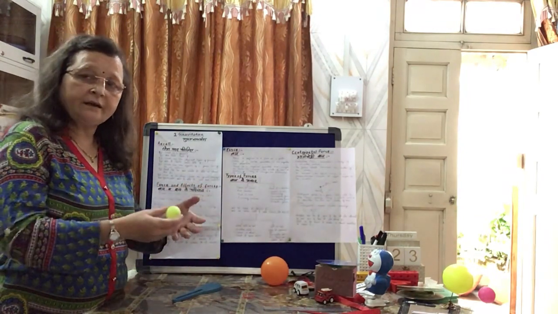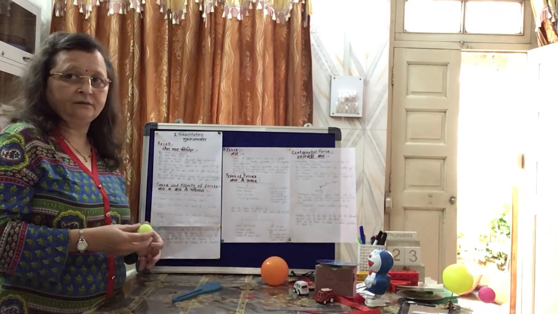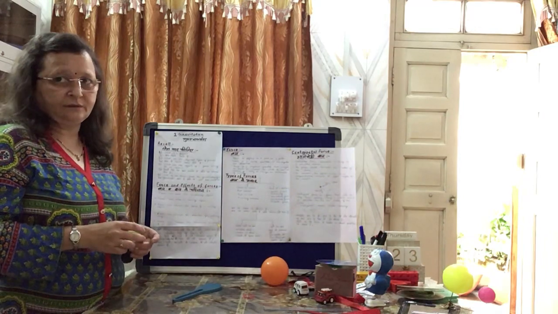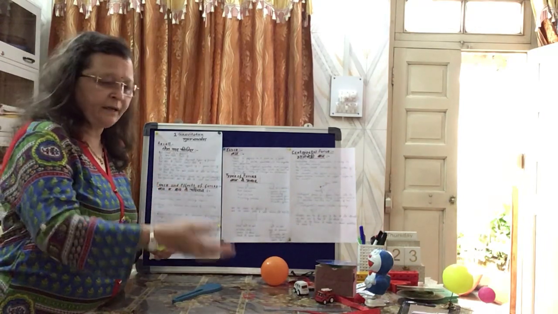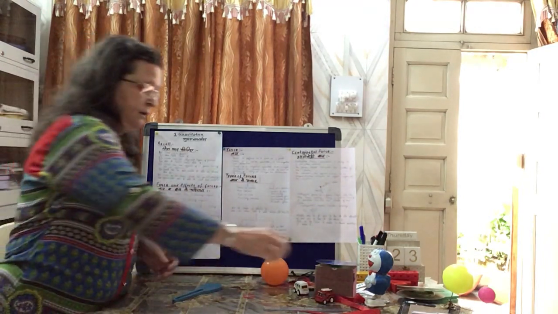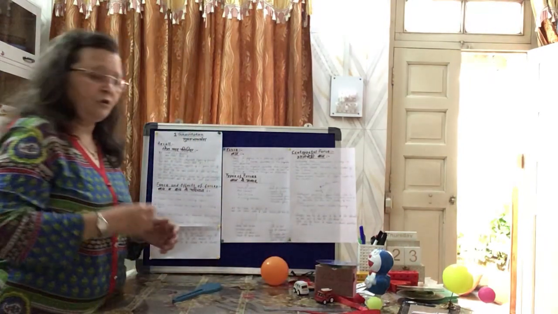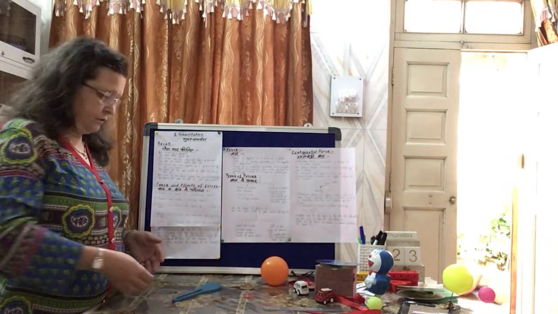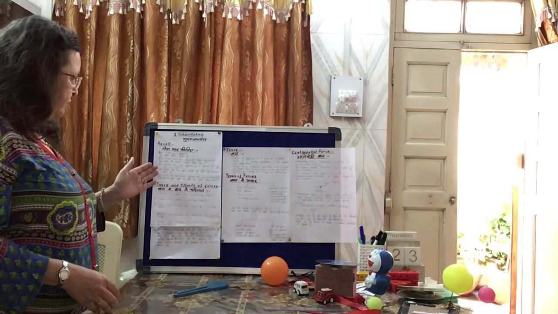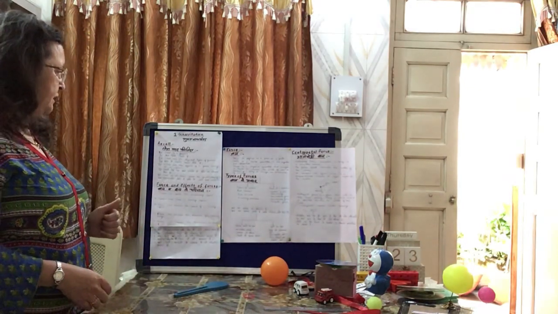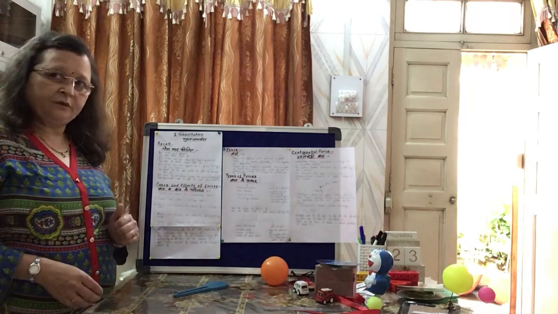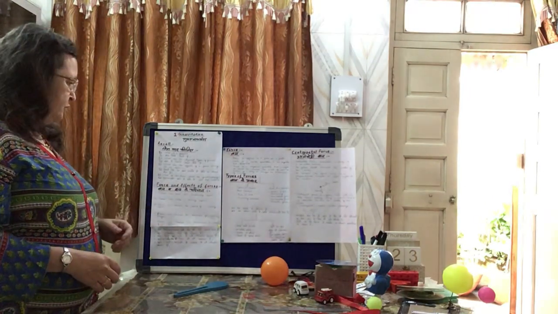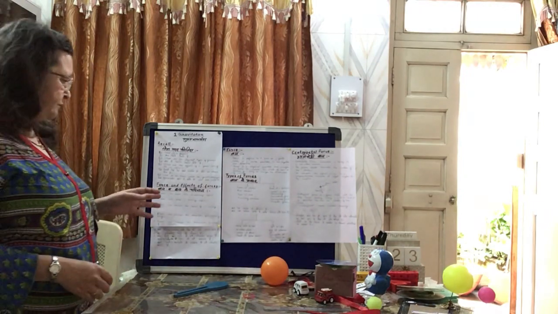So all these are attracting each other. So there are so many forces in nature: magnetic force, gravitational force, electrostatic force we have seen. So we get the answer to this question, what are the different types of forces? I hope you understood. Let's go forward.